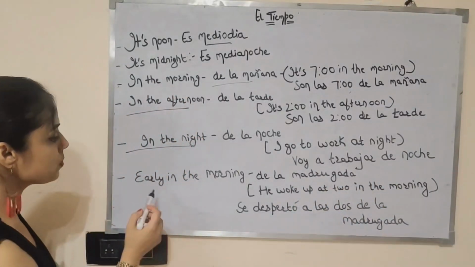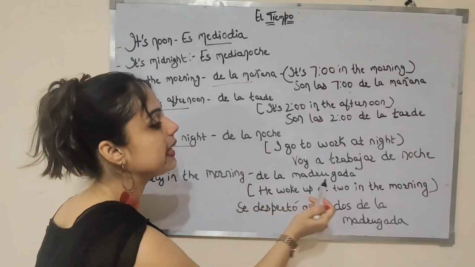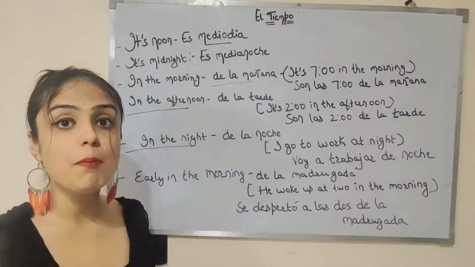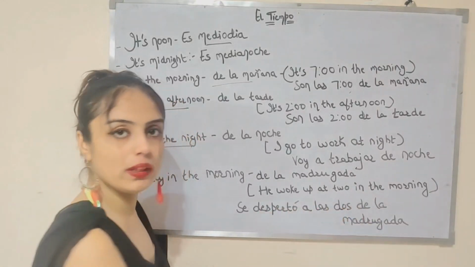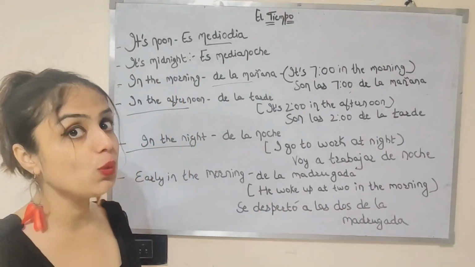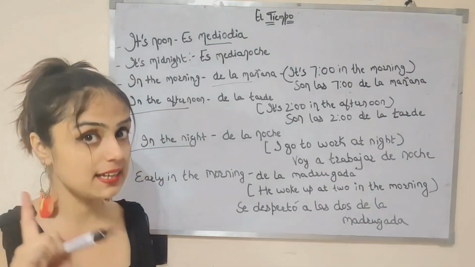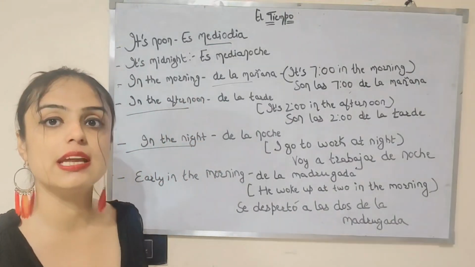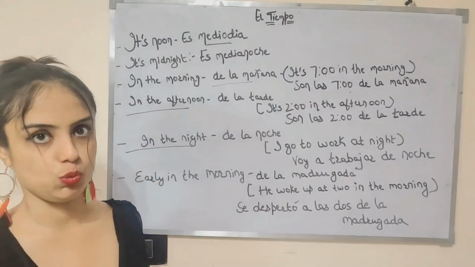Then the last one is what we will say for early in the morning. Early in the morning means de la madrugada. For example, he woke up at 2 in the morning. Se despertó a las 2 de la madrugada.